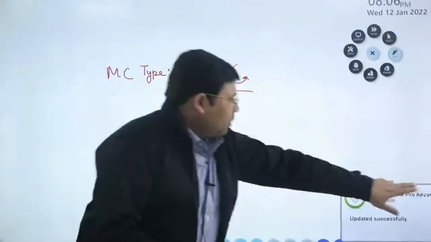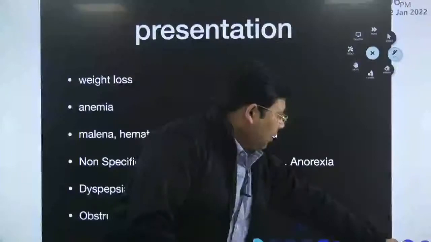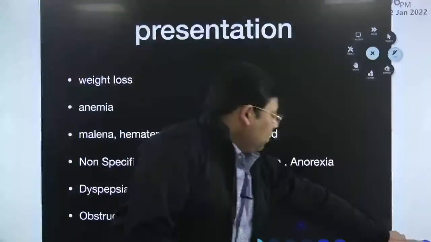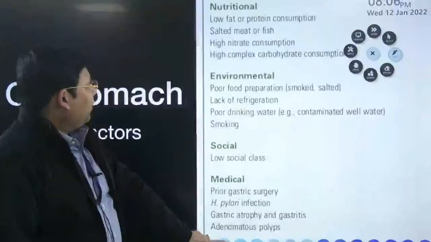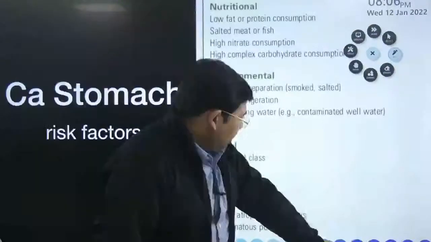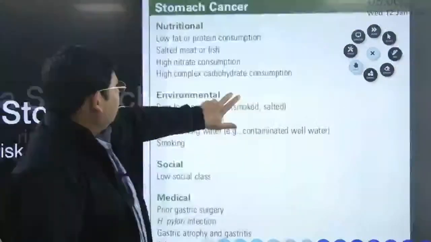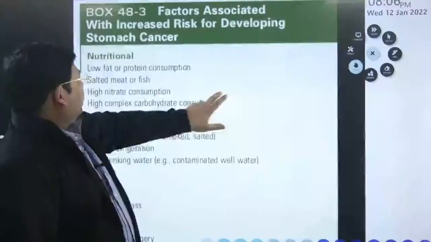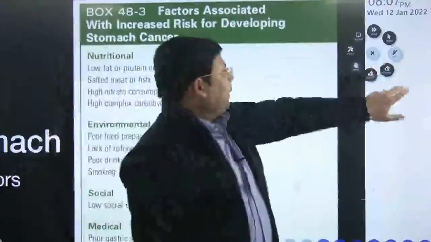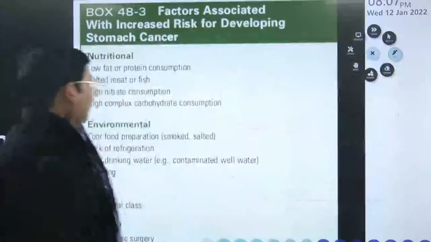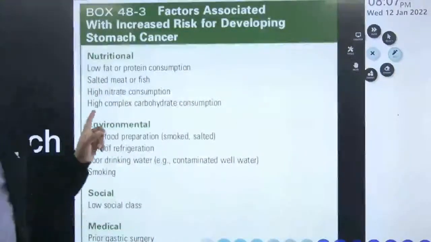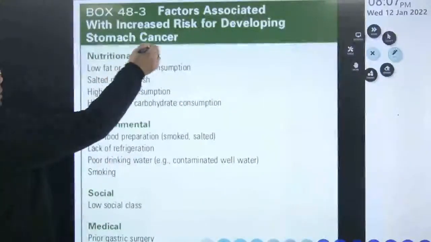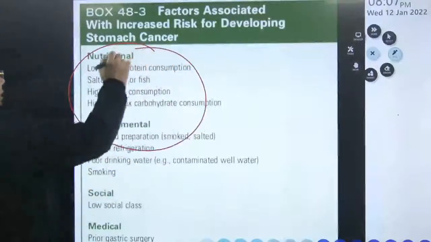So risk factor and the presentation. Before that, these are the risk factors that we have. So I'll just move this image for you. Now, when we talk about the risk factors, one very important is the nutritional. These are the nutritional risk factors.